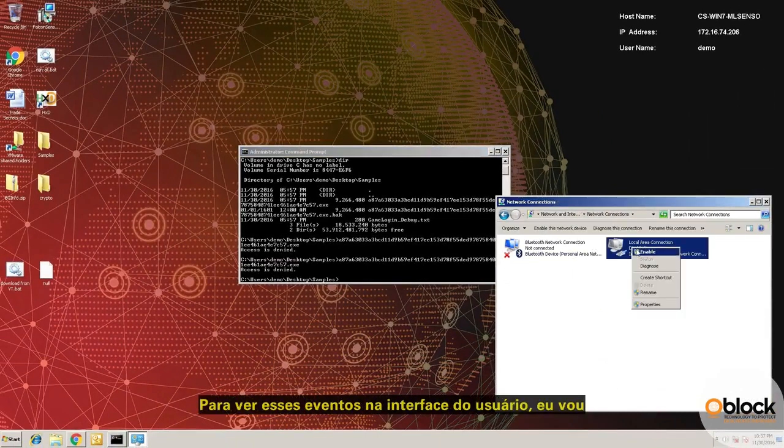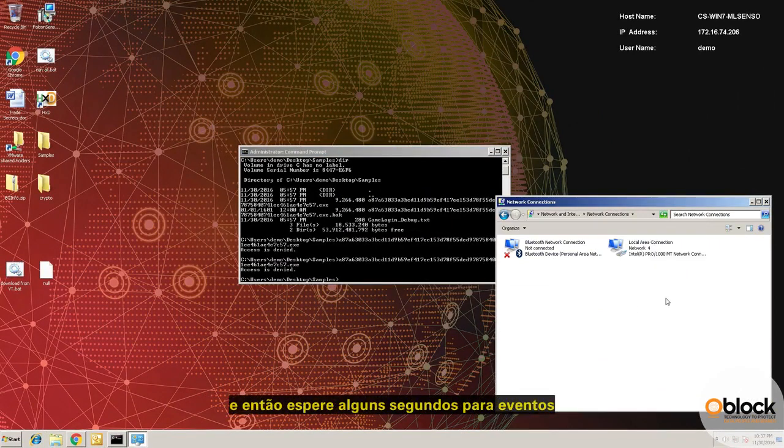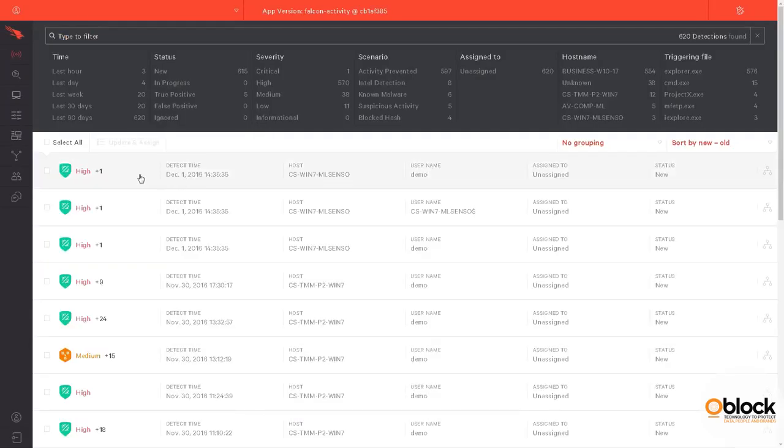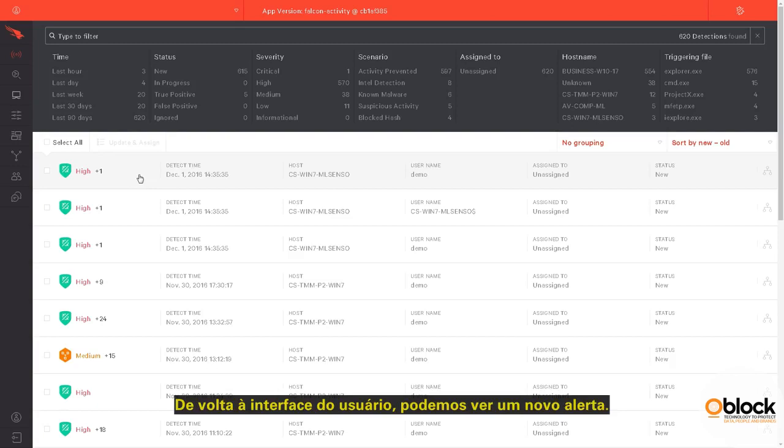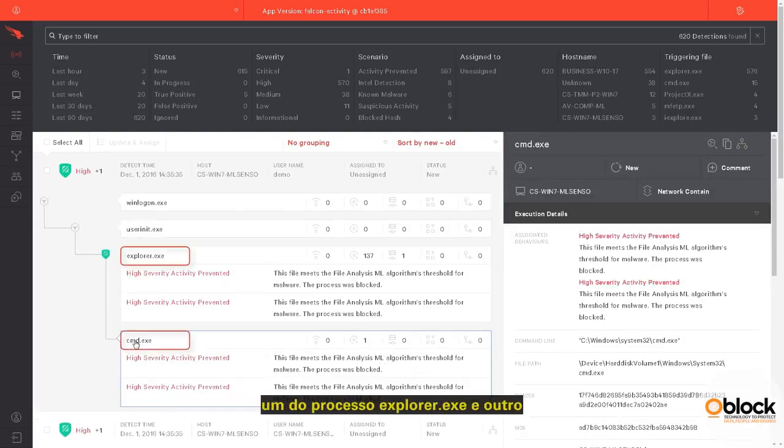To see these events in the UI, I'll need to enable my network adapter, and then wait a few seconds so events can be reported from the test environment back to the Falcon UI. Back in the UI, we can see a new alert. Deeper inspection shows us both the attempts, one from the explorer.exe process and the other from the cmd.exe process.